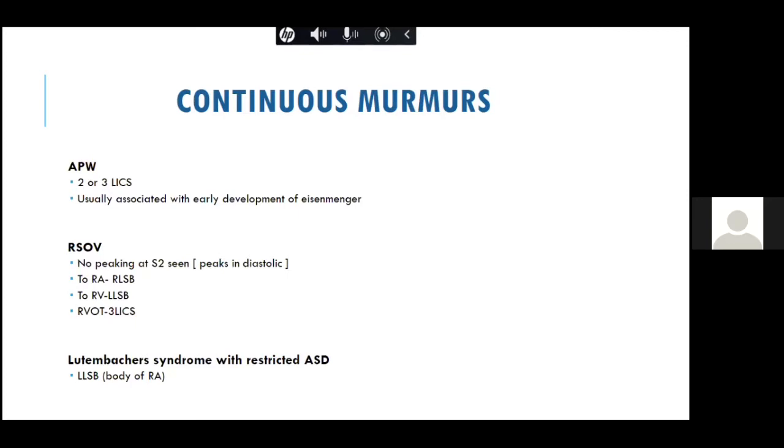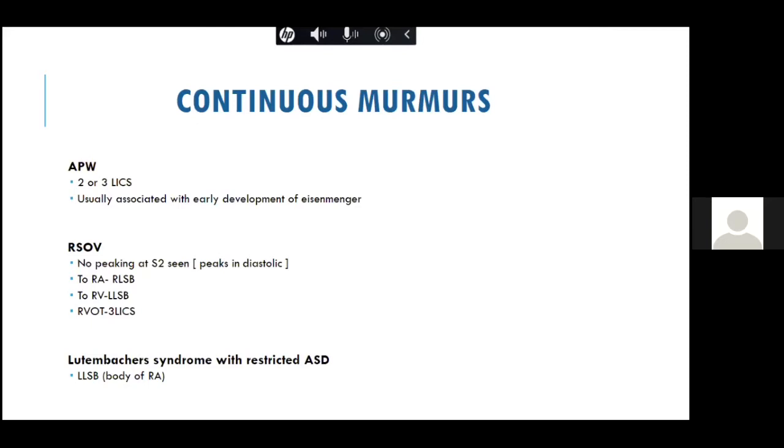The third classical cause of a continuous murmur is rupture of sinus of Valsalva. Now, we know the sinus of Valsalva is a structure which can rupture either into the RA or into the RV. So it will produce a murmur in the right lower sternal border if it ruptures to the RA, or to the left lower sternal border if it ruptures to the RV. Also, if it ruptures to the RVOT or the pulmonary artery, you may get a murmur in the third left intercostal space. Now, there are a few differences between this and the PDA: it doesn't peak at the second heart sound. It is one of the continuous murmurs which peaks in the diastole.